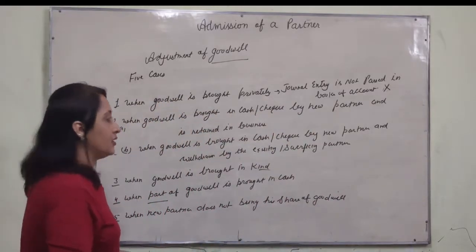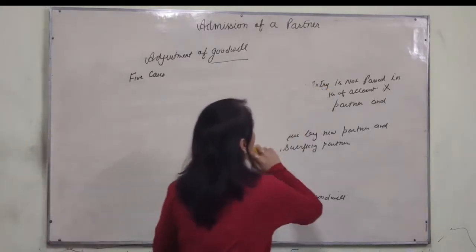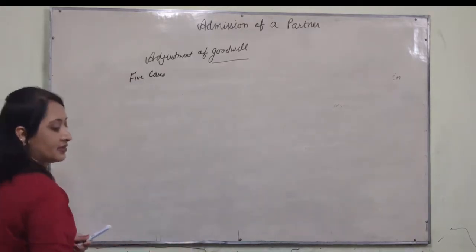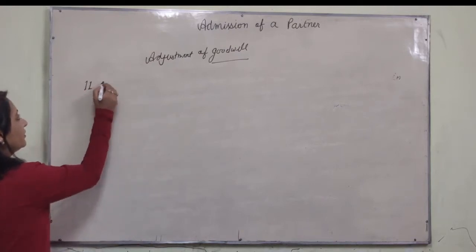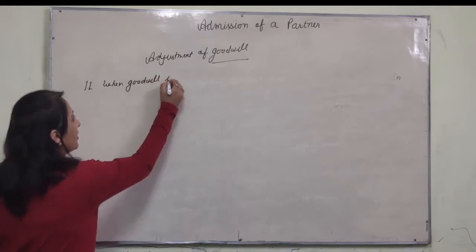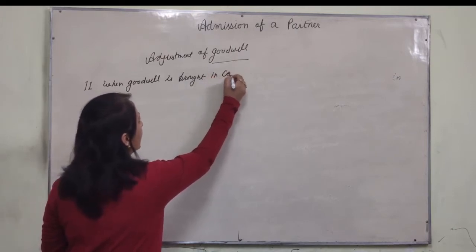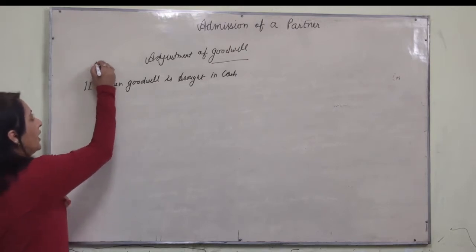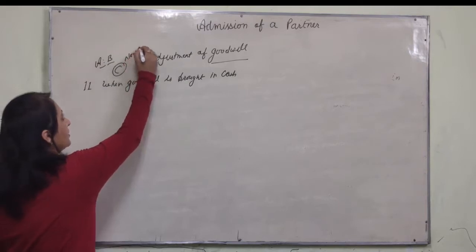Now we will do the second case, when goodwill is brought in cash. So what will be the entry? Assume A and B are partners. C comes as a new partner.